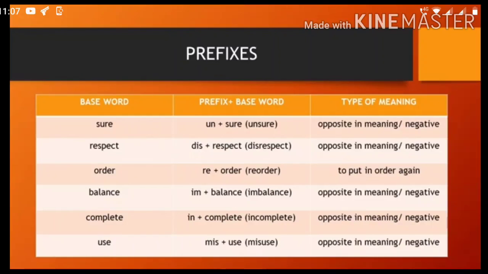Next is use. Use is a base word. Which prefix are we using here? Mis plus use. Understood? So we say misuse, right? We can use re here also, reuse also. Understood? So misuse gives you opposite in meaning to use, and reuse also. So opposite in meaning, and it gives you the negative form also.